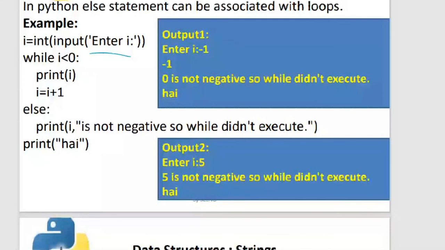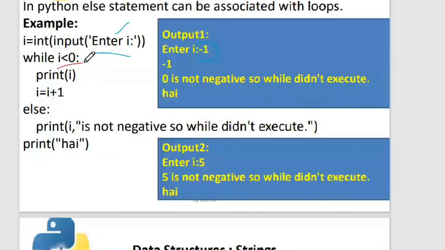So what did I do here? I'm prompting the user to give the value of I. I have shown you two outputs over here because of true and false. Depending on that, the else will execute here. In the first case, I have given I to be -1, and the condition is -1 is less than 0. As the condition is true.